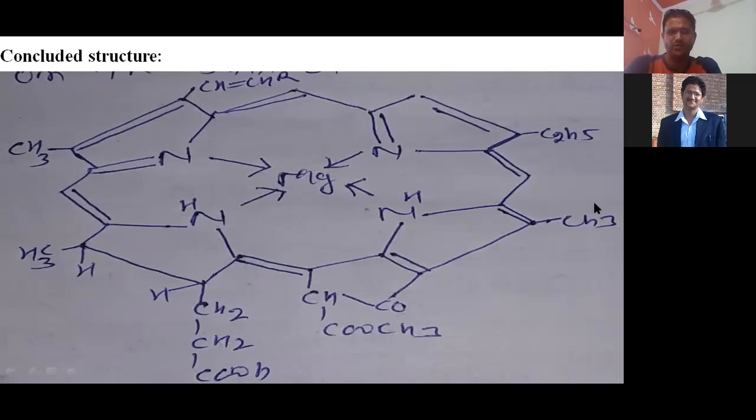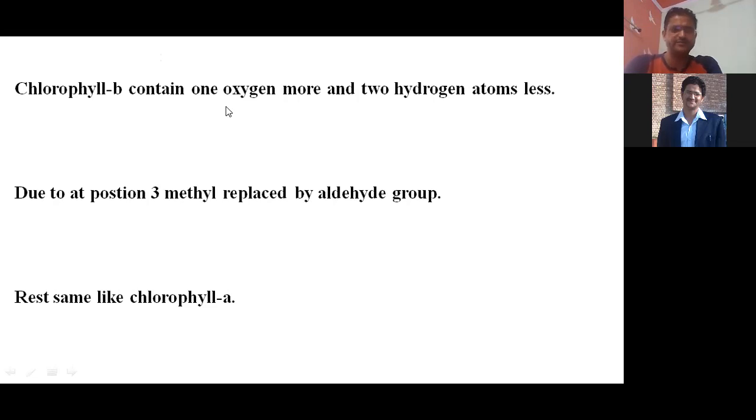Here, if CH3 is replaced by CHO, the aldehyde group, then this compound is called chlorophyll B. The rest of the part is as it is. There is not much difference between chlorophyll B and chlorophyll A. It means we can analyze the structure of chlorophyll B the same as chlorophyll A.